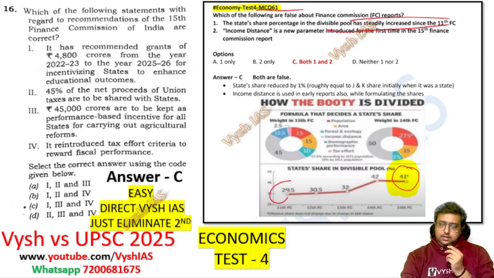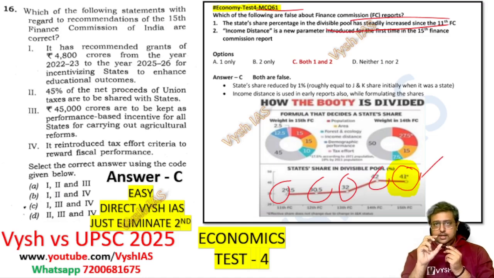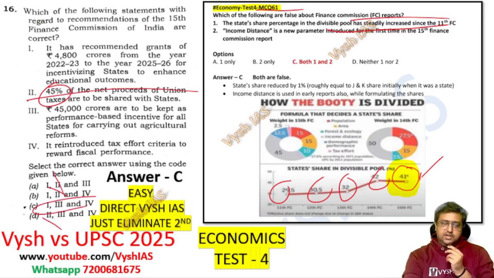But if you see, it was 29%, 30%, 32%, 42%, and then it became 1% down, because Jammu and Kashmir now became part of the union and is not a state, so they reduced the share given to states and it became 41. That was the news at that time. So now they again simply put it as 45% and asked you the same thing. If you eliminate statement 2 alone, you cut this and you cut this, you get the answer as 1, 3 and 4.